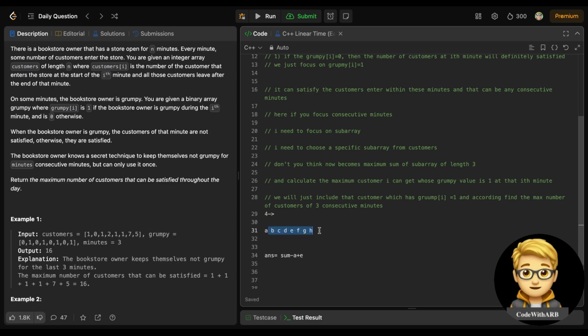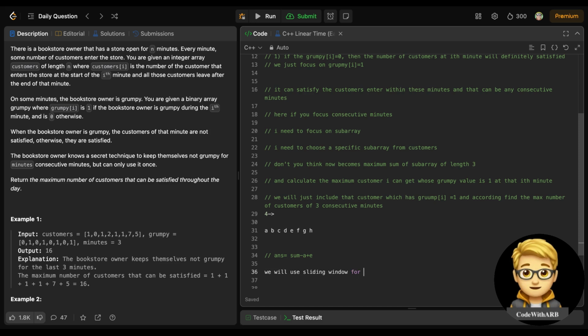This is what we do in a sum subarray, right? But here the catch is we need to only include or delete where the grumpy value is one, right? So basically we need to check which customer has grumpy value one. So I will include that in the sum, and when we are sliding it, before subtracting A, I will check whether the previous value, this A value, has grumpy value one or not, because we have included only the grumpy value one, right? That's the motto.